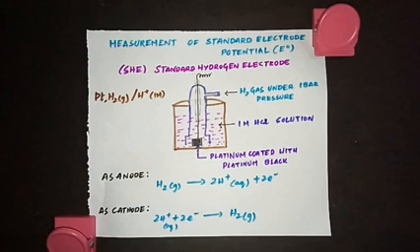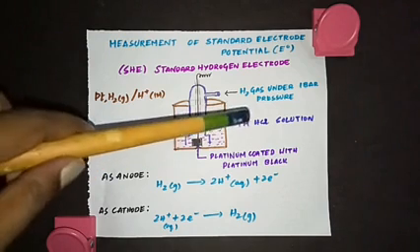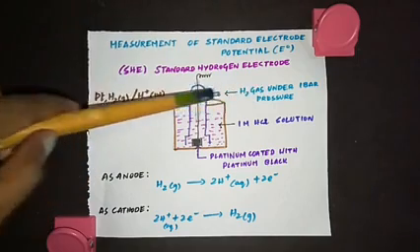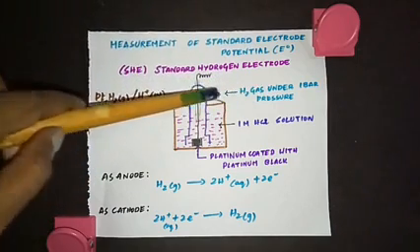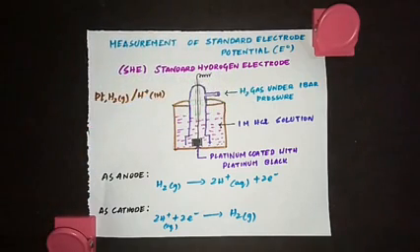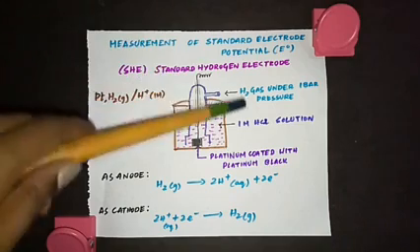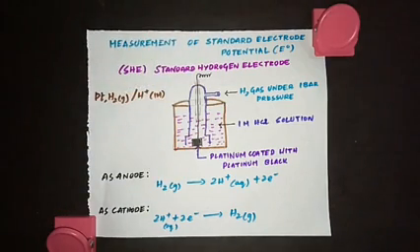The wire is dipped in an aqueous solution containing 1 molar H plus ion, which is usually 1 molar HCl solution, and pure hydrogen gas under a pressure of 1 bar is constantly bubbled through the solution. This is the inlet through which hydrogen gas is passed. The temperature of the solution is maintained at 298 Kelvin. So this is the standard hydrogen electrode apparatus.